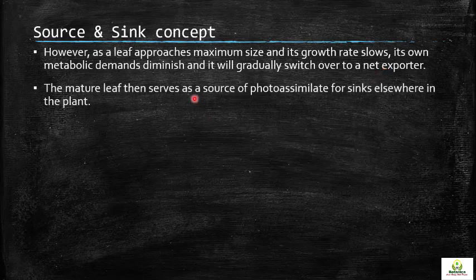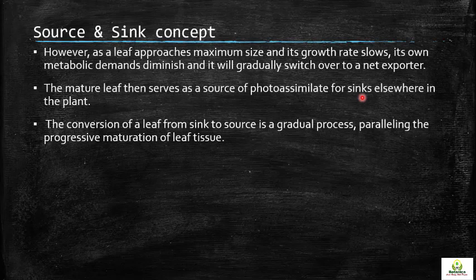So the mature leaf then serves as a source of photostimulates for sinks elsewhere in the plant. The mature leaf, which we first classified as a sink, now becomes a source of photostimulates, and it will transfer the food to other parts of the plant. The conversion of a leaf from sink to source is a gradual process.